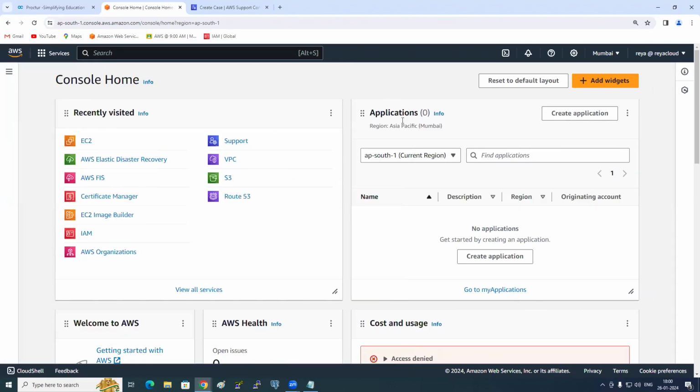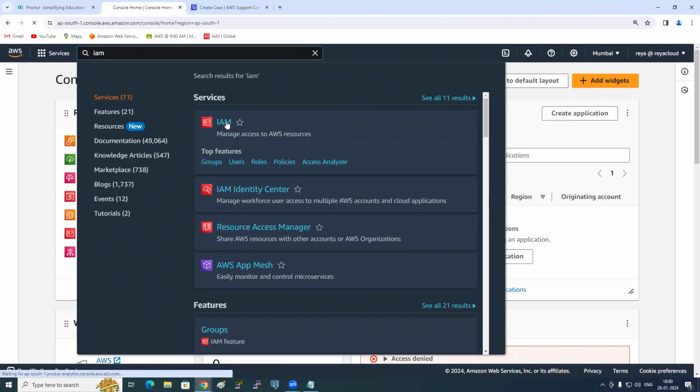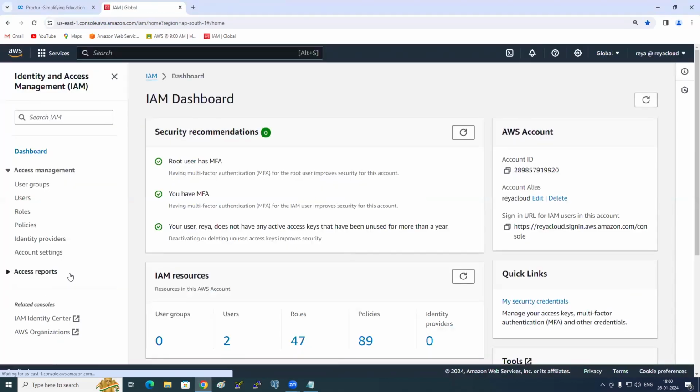Now, we have seen the console. Which service should we go to now? Should we go to IAM now? Let's search for IAM and click on the IAM service. Nice. And this is called the IAM console.